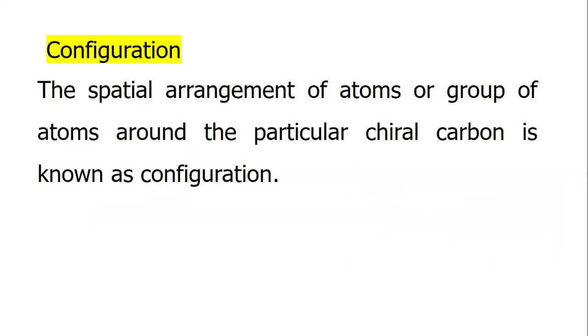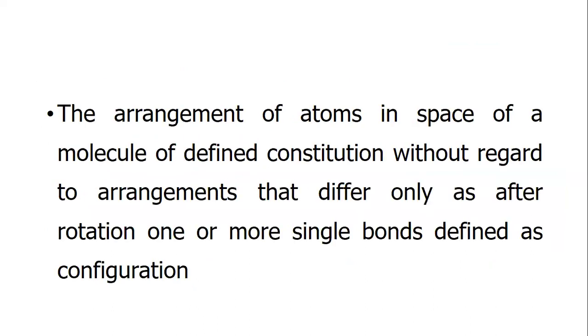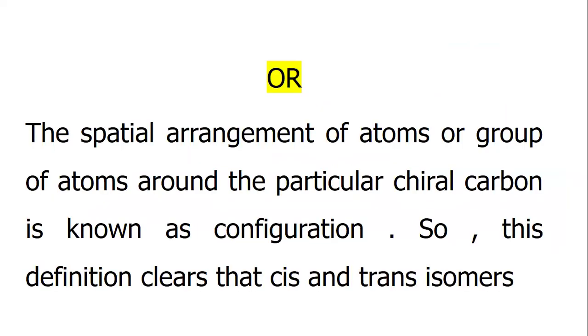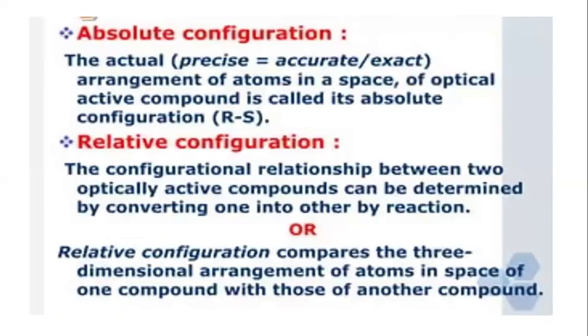Configuration: the spatial arrangement of atoms or groups of atoms around a particular chiral carbon is known as configuration. The arrangement of atoms in space of a molecule of defined constitution, without regard to arrangements that differ only by rotation about one or more single bonds, is defined as configuration. So this definition clears that cis and trans isomers.